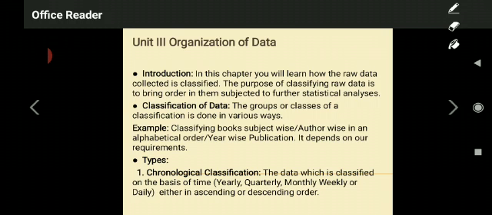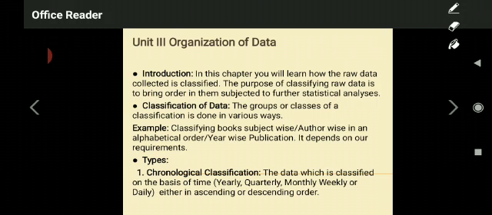What is our requirement? Is our requirement subject-wise classification? Is our requirement author-wise classification in alphabetical order? Is our requirement year-wise publication? So on the basis of the nature of the work, the nature of the process, what we call research, we can classify those textbooks. It always depends upon our requirements. I hope you understood, my dear students.